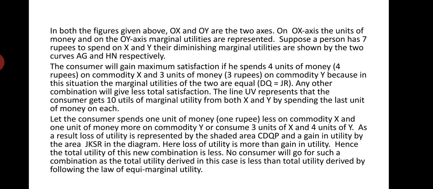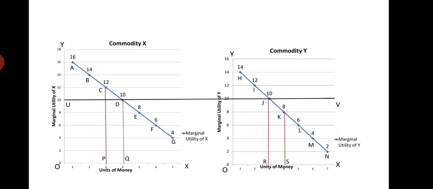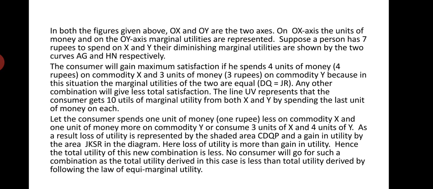Now, the consumer will gain maximum satisfaction if he spends 4 units of money, that is 4 rupees, on commodity X and 3 units of money on commodity Y. We have already discussed it, because in this situation the marginal utilities of the two are equal. When the consumer spends 4 units of money on commodity X, he gets DQ, that is 10 utils of utility. When he spends 3 units of money on commodity Y, he gets JR, which also gives him 10 utils of marginal utility. So the marginal utility in both cases becomes equal.